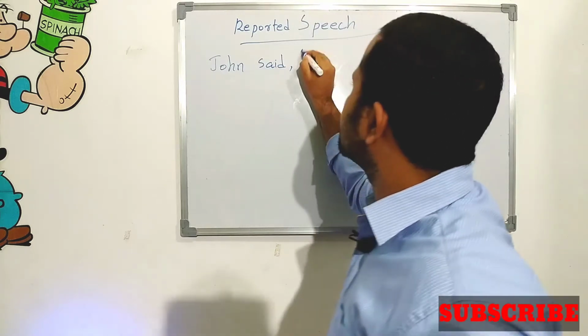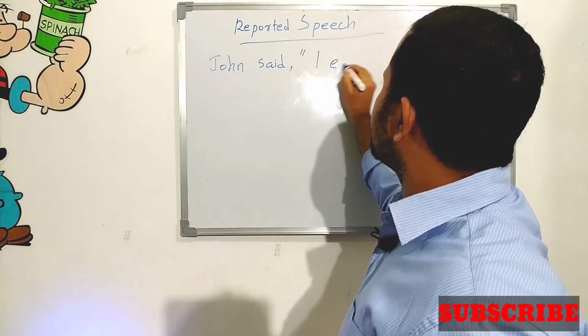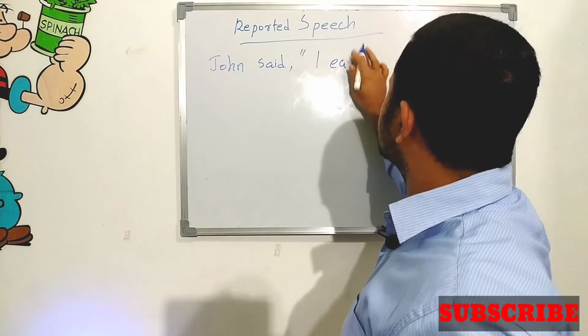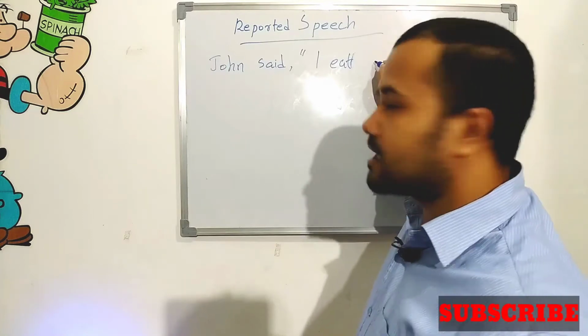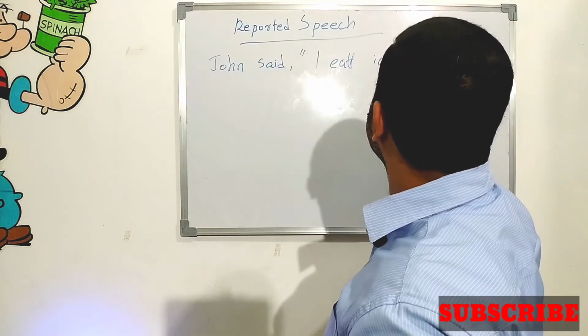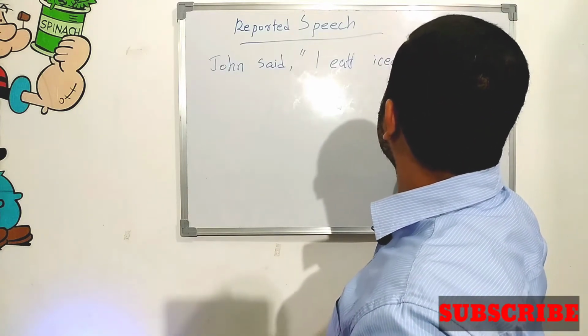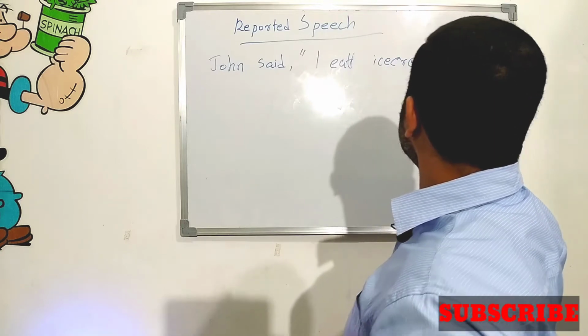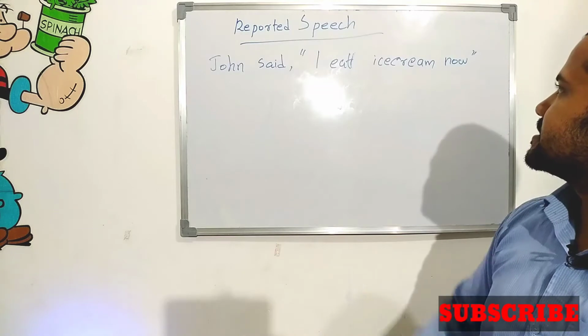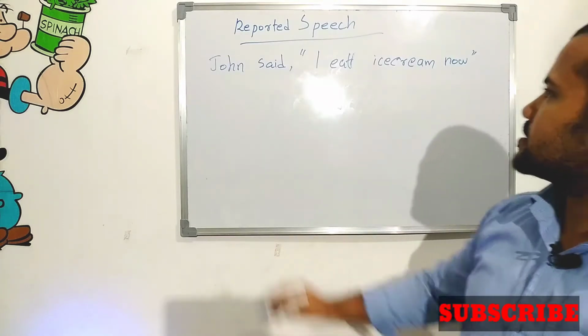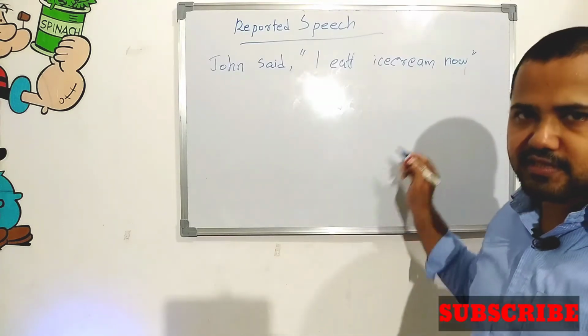John said, "I eat ice cream now." Look at this. What are the qualities of this sentence?